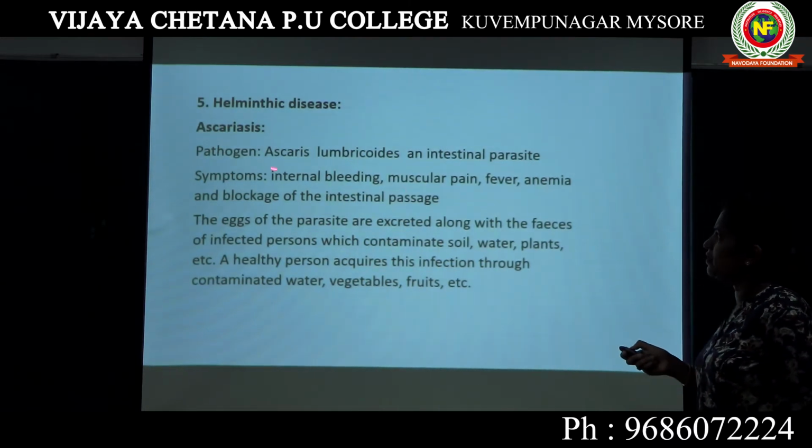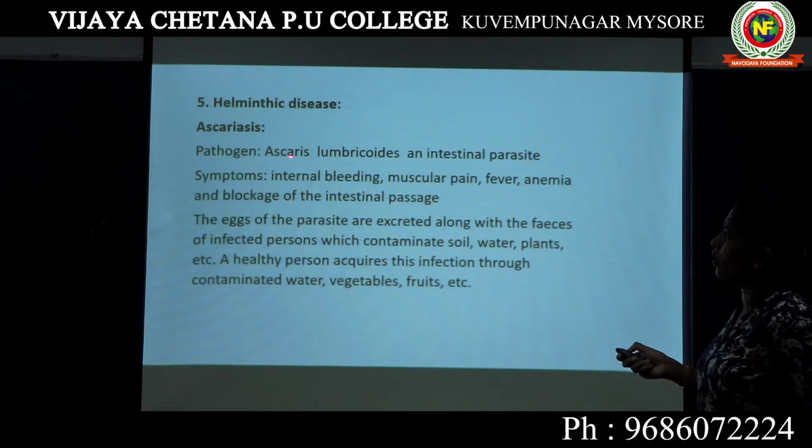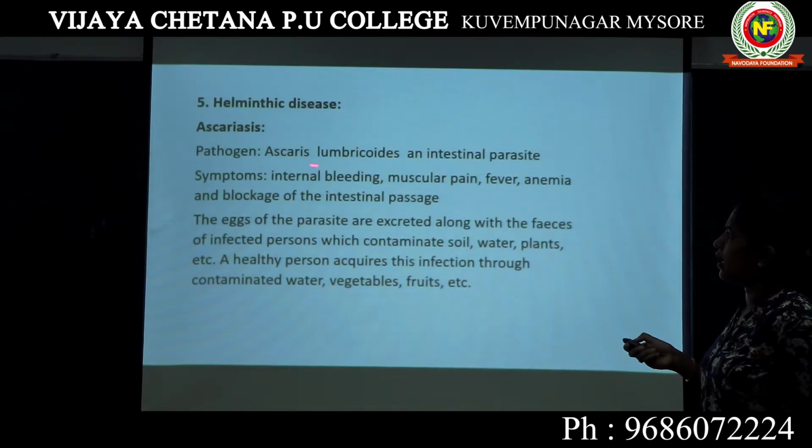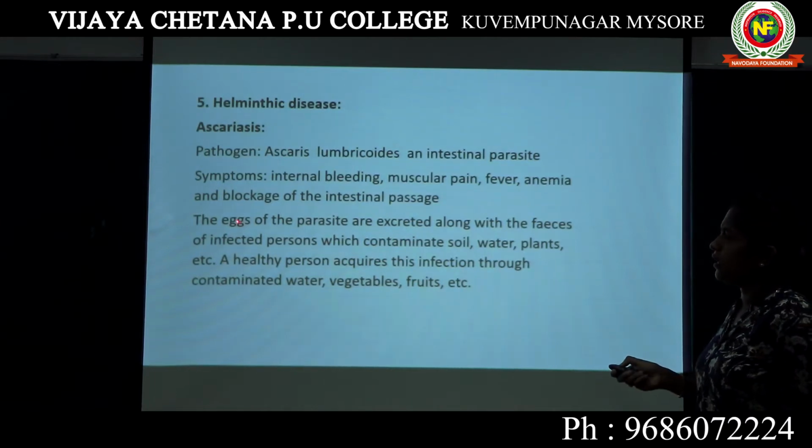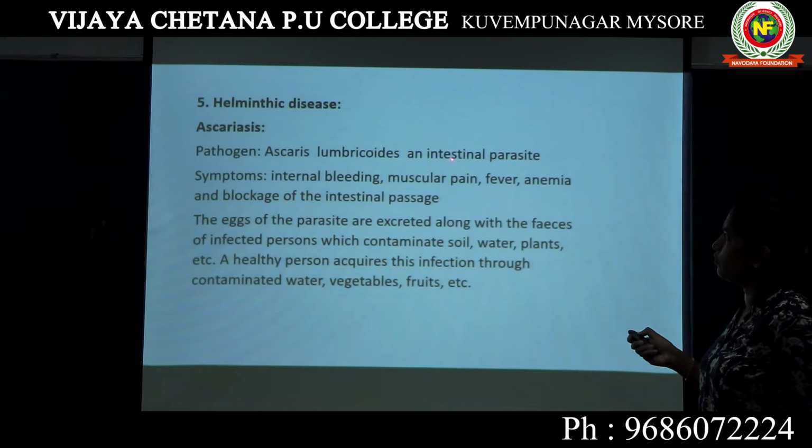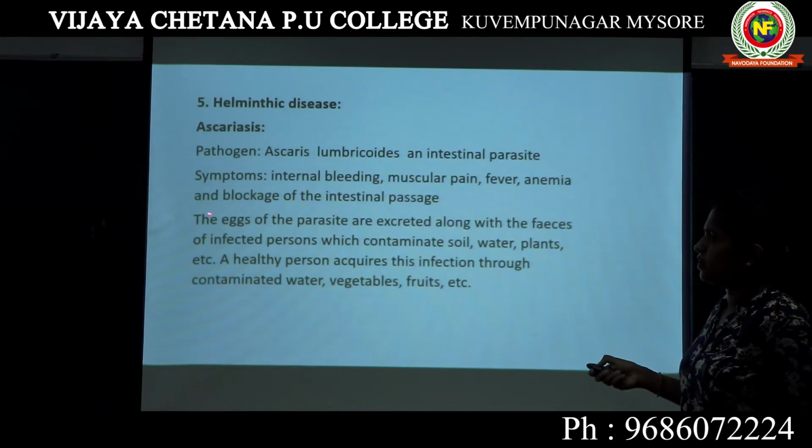Imagine this Ascaris lumbricoides is a roundworm present in the intestine of a person having this Ascariasis disease. Ascaris lumbricoides will lay eggs in the intestine itself of the person having this disease. Here you can see the eggs of the parasites.